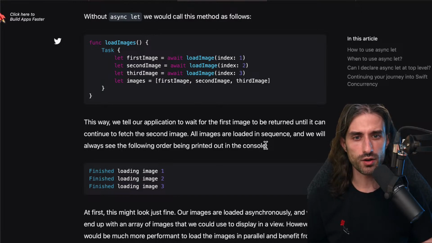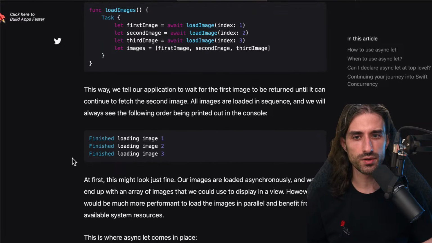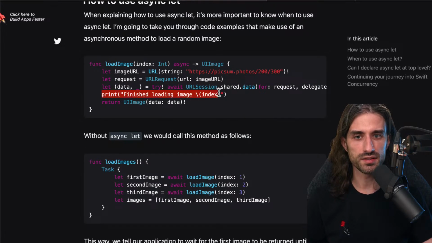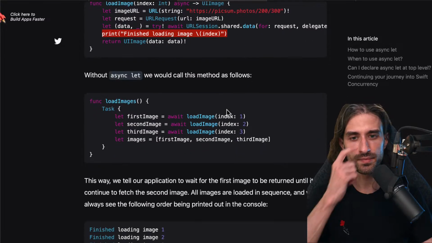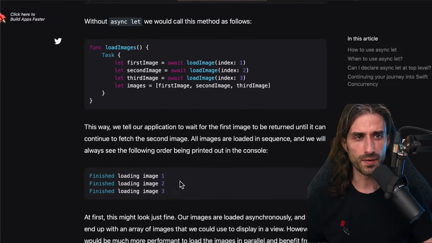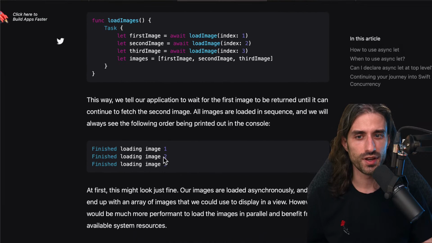So all images are loaded in sequence, and we will always see the following order being printed out in the console: finish loading image 1, image 2, image 3, because there was this print statement right here.